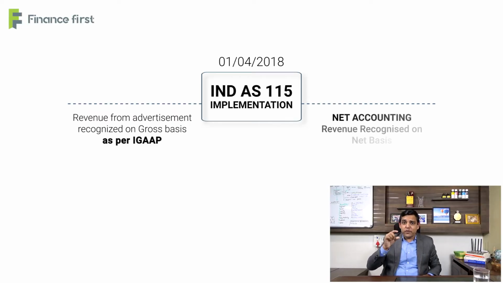By virtue of this, it got concluded that under IND AS 115, Google India can follow only net accounting. What does that mean? That means the purchase they used to make from their Singapore entity is netted off against the revenue they have earned, and they can show only the net number in the P&L. What will happen on account of this? The revenues will substantially get reduced, because the moment you do net accounting, only the net number can come in the P&L. On one side, the accounting revenue will go down, but my tax position will get strengthened. When my accounting revenue goes down, there will not be any cost, because whatever cost used to come in the erstwhile Indian GAAP as a cost of purchase will go away and I will report only the net number.